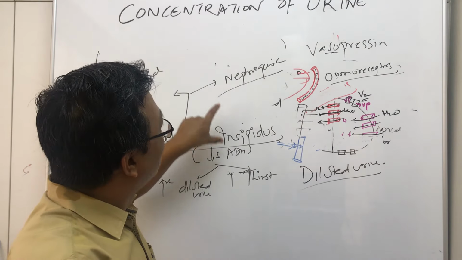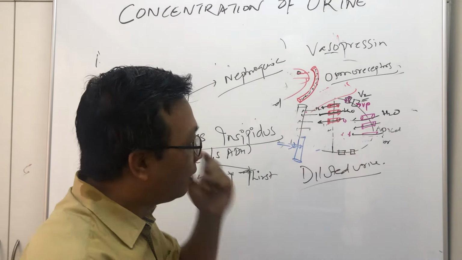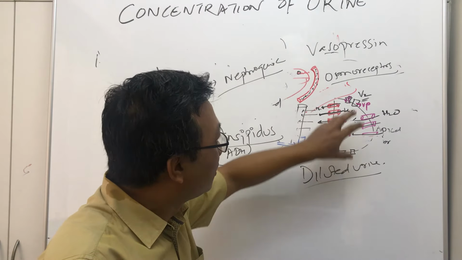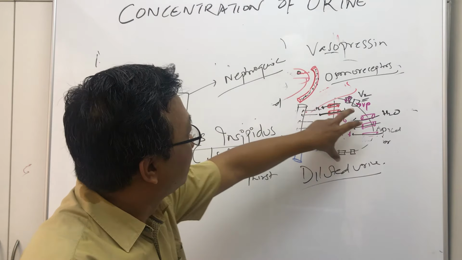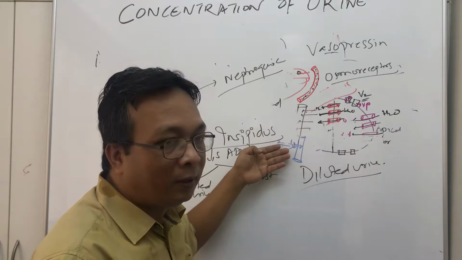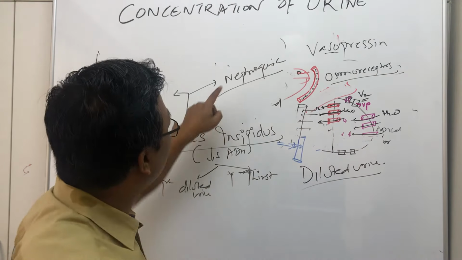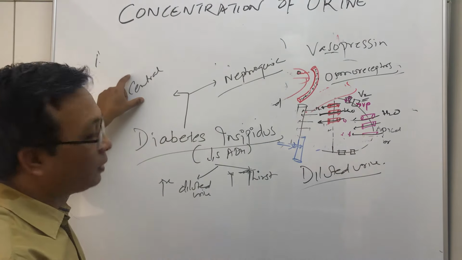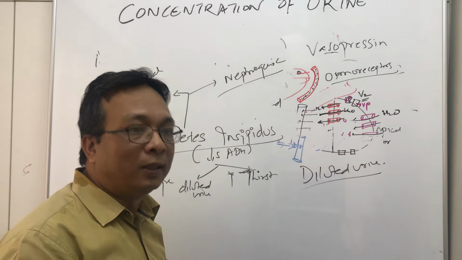And when the pituitary gland is producing the normal amount of vasopressin hormone, but the kidneys, in the distal tubule and the collecting duct, the receptors are not working, then even though the ADH level in the blood is normal, water cannot be reabsorbed because the receptors are not working. When these V2 receptors are defective, we call it nephrogenic. It means the problem is in the kidneys, versus when the problem is in the brain because of the pituitary gland. So in both cases, we call it diabetes insipidus.